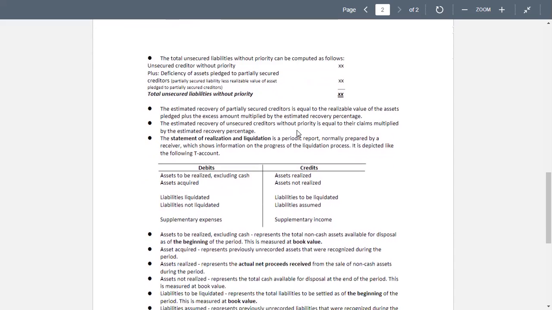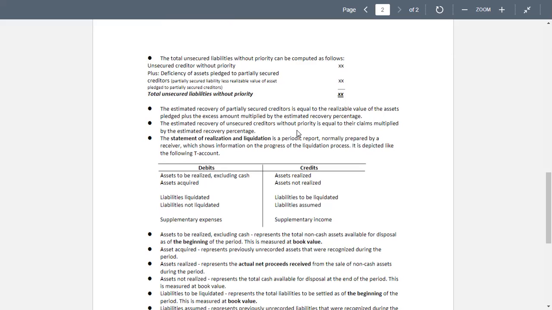Assets to be realized, excluding cash, represents the total non-cash assets available for disposal as of the beginning of the period. This is measured at book value. Assets acquired represents previously unrecorded assets that were recognized during the period.